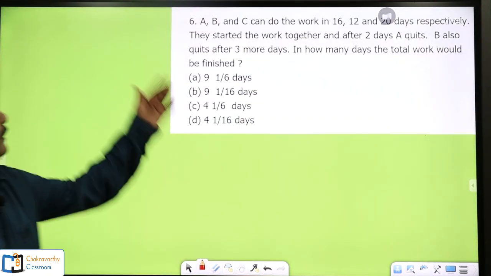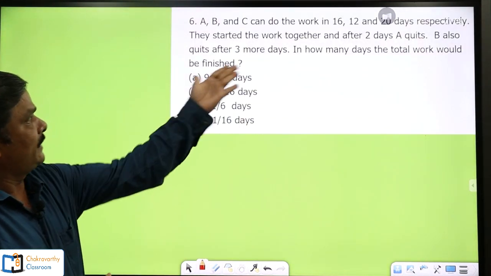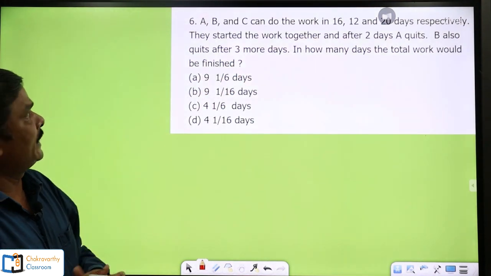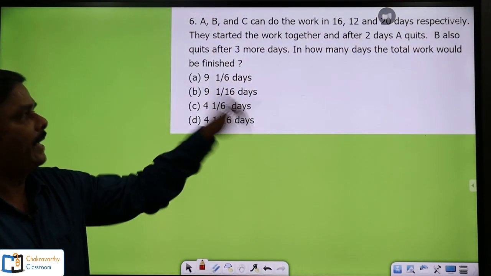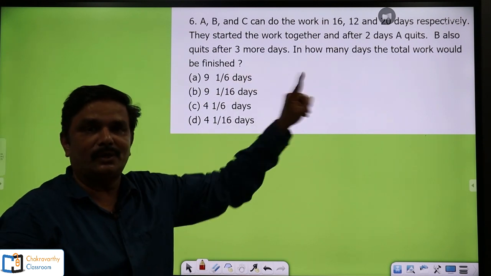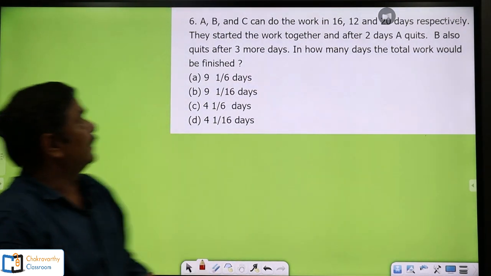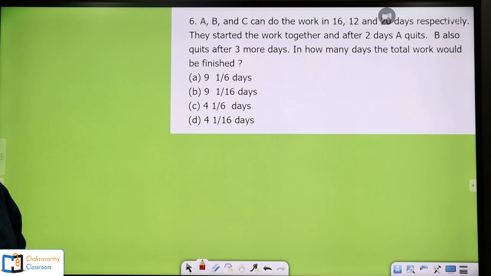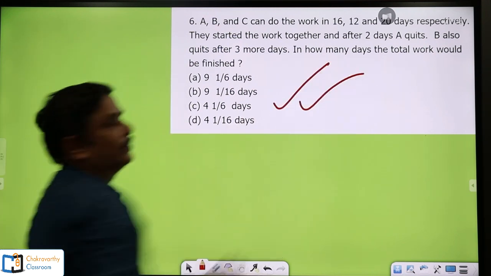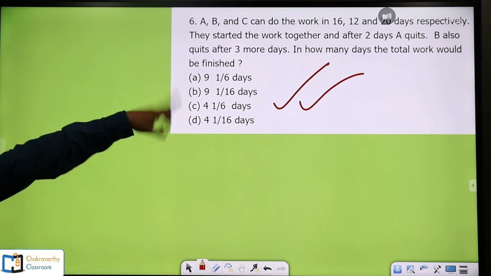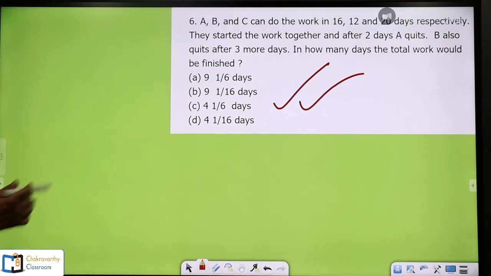Next one you see, the sixth one: A, B and C can do the work in 16, 12 and 20 days respectively. They started the work together and after 2 days A quits. Just now we have done one question of this sort, right? Next, B also quits after 3 more days. You do this question. This is for you. You have to do this one because just now I have done one question like this in this class, I think the second question. Now go for the next one here.